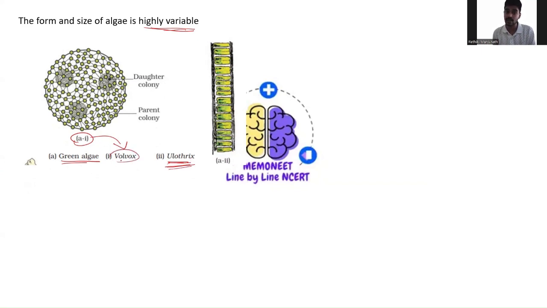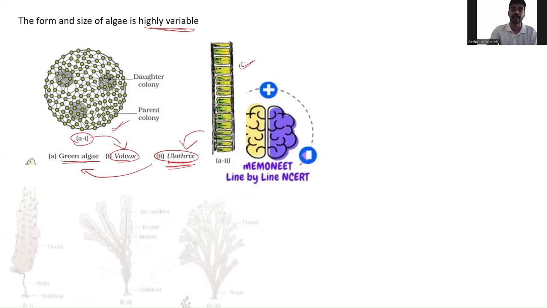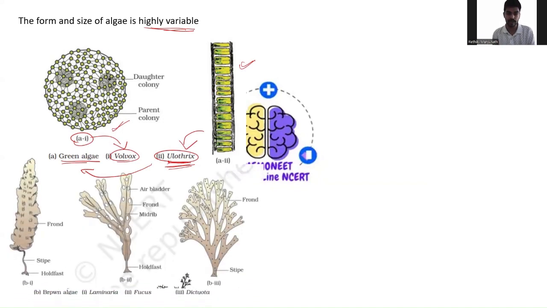These two species belong to green algae only. This diagram represents Volvox, and this diagram represents Ulothrix. Clear? Good.